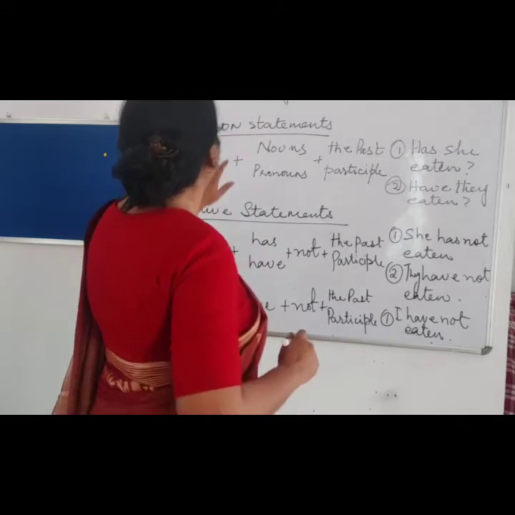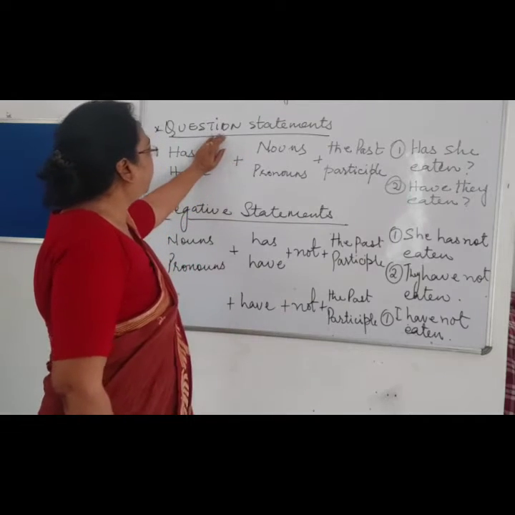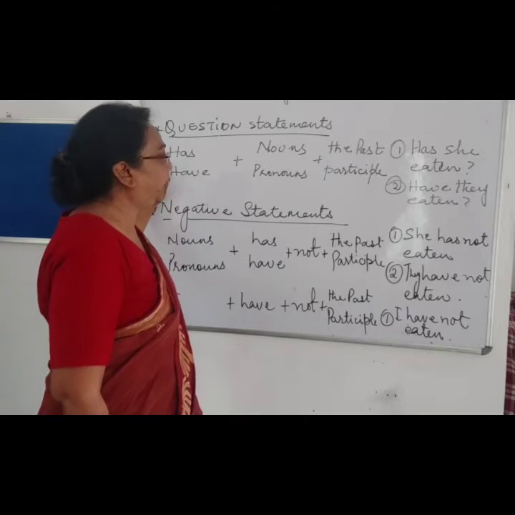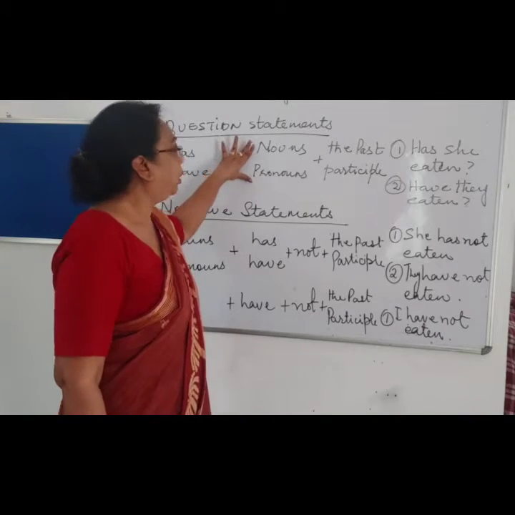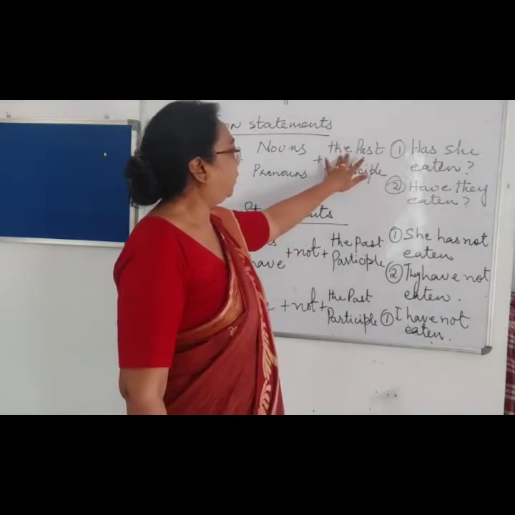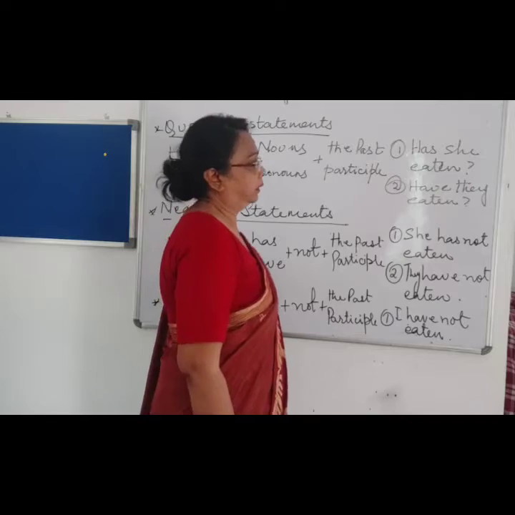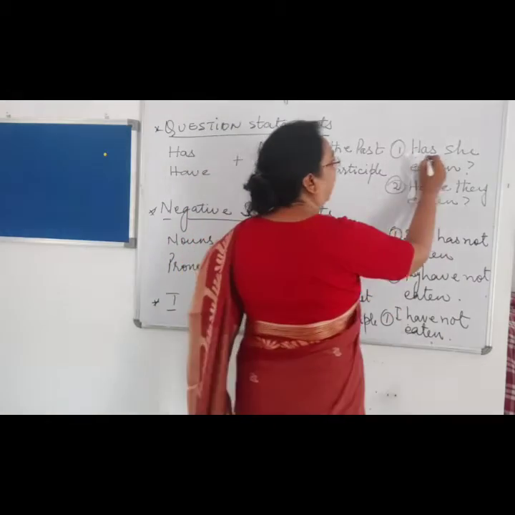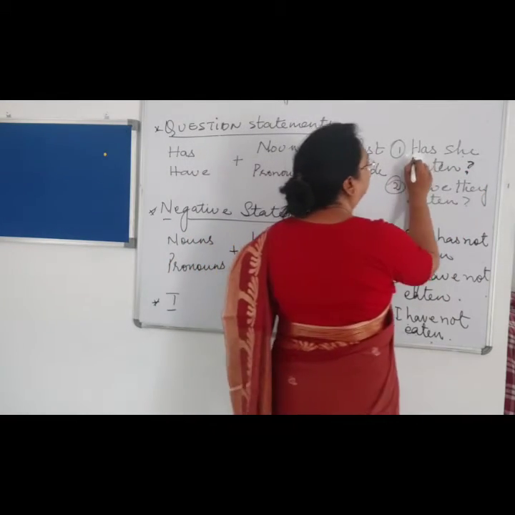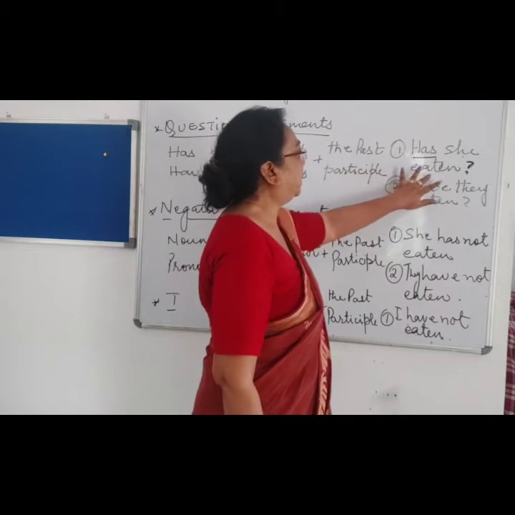Now children, the rules for the present perfect tense. For question sentence, if the sentence is a question statement, has and have has to be added before the subject, noun or pronoun. It can be either singular or plural. Then we have to add the past participle. If the subject is singular, she, so has she eaten? Question mark. Question mark is very important. So we begin the sentence with has and we end it with question mark with the past participle eaten.